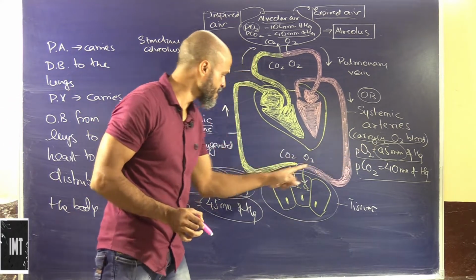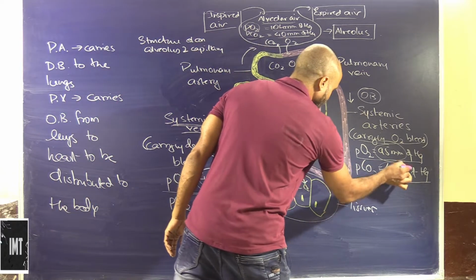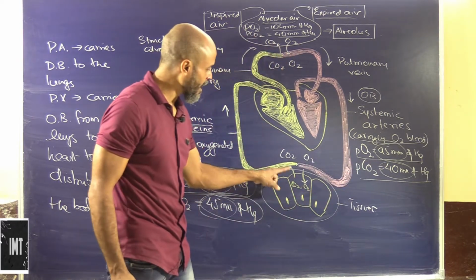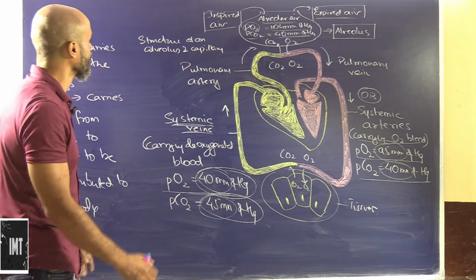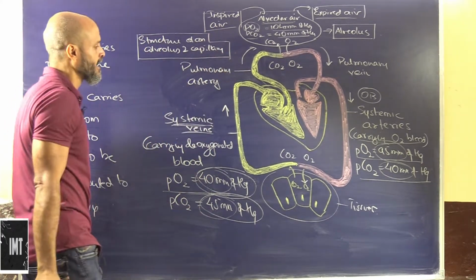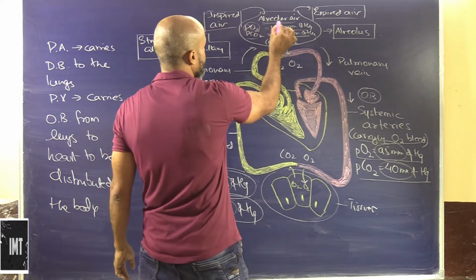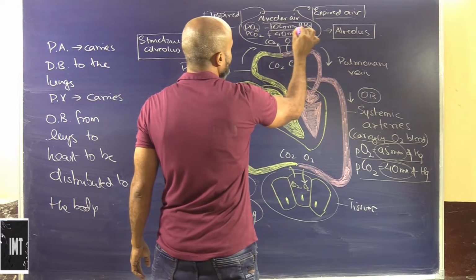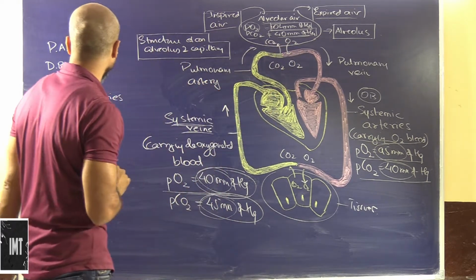So due to this difference, the oxygen will go inside the tissues. Again, here we have 40 and here we have 45. Due to this difference, the carbon dioxide will go into the blood. So this is how it will go into the blood. So this is basically the structure of an alveolus and capillary. So this is the pulmonary artery, and let's look at this alveolar air. So this is 104 millimeter of Hg and this is 40 millimeter of Hg, because of which carbon dioxide goes here and oxygen comes in.